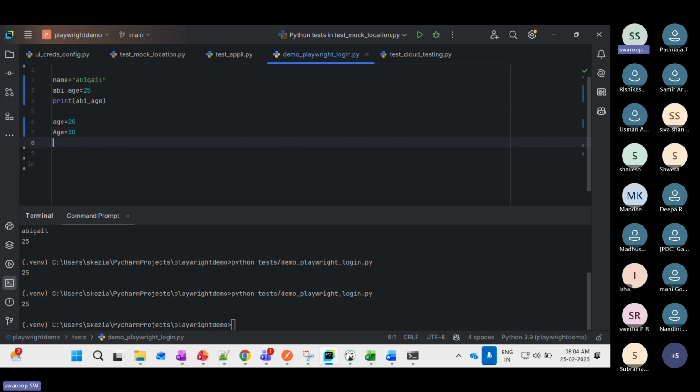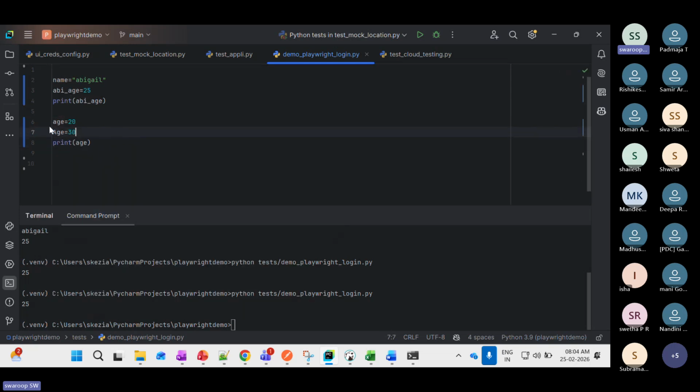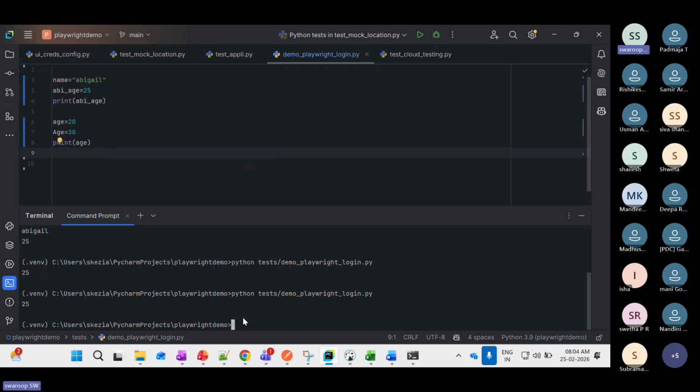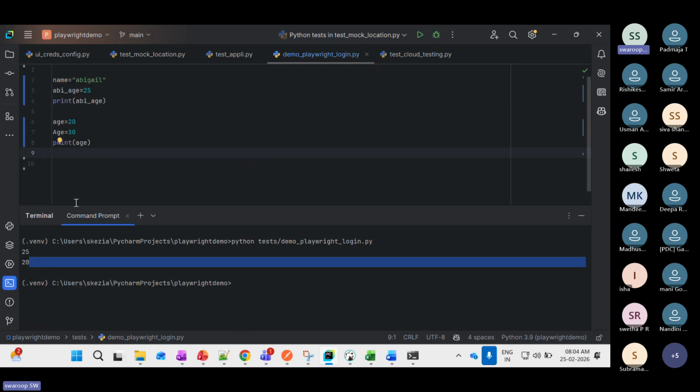If you try to print this age, according to a human both are age only, but here one is capital and this is lowercase. If you try to print this age, 20 only will get printed. See here, 20 only it is printing, because it will consider this as another variable, even though it is the same name.